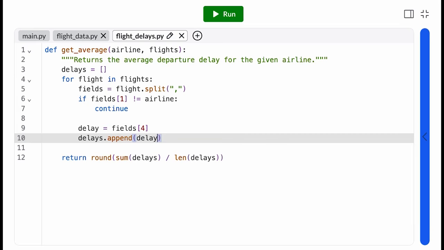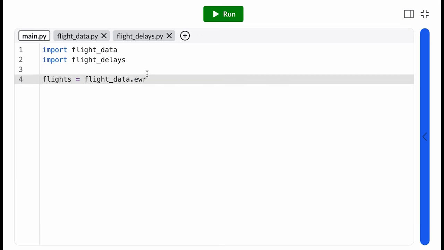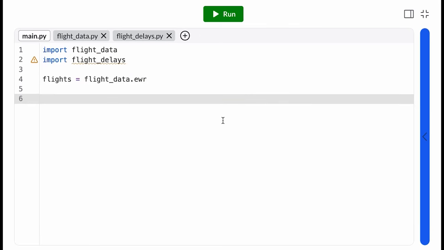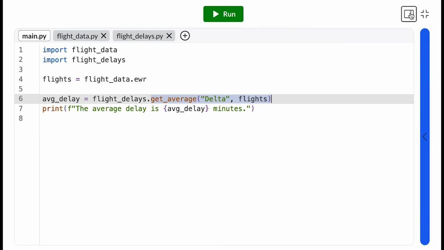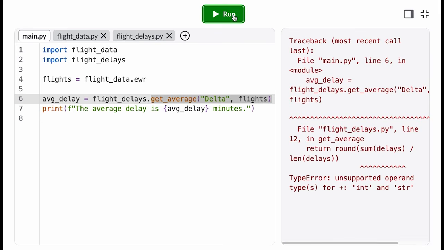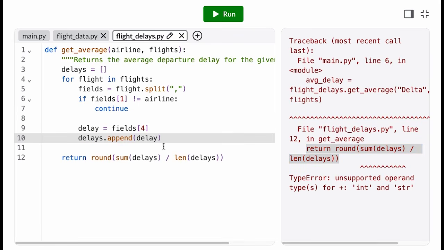Let's go back to the main file and test it. We import both our modules, and then pass the flight data into our getAverage function. For now, we'll just pick a test airline, let's say Delta. Whoop, that's a type error. The stack trace says it's coming from the return statement in my getAverage function.